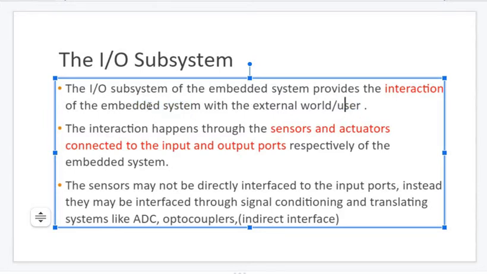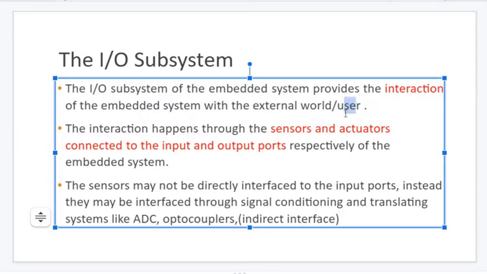Not only does the embedded system communicate with the user, sometimes it communicates with the external world. Let me take one example. Assume that we have a weather forecast prediction component or computer. I will come and type something like, what is the weather report of tomorrow. It will give me the result. That means the embedded system is communicating with me. So interaction happened between that embedded system and myself.